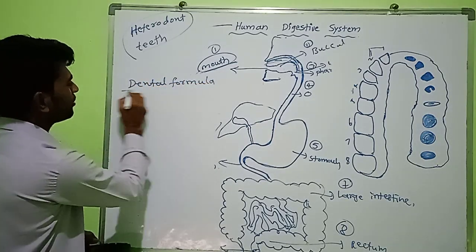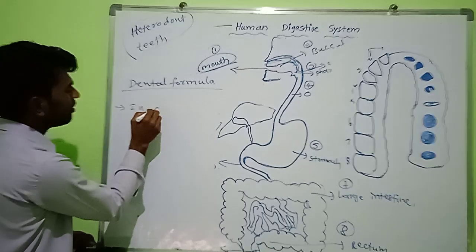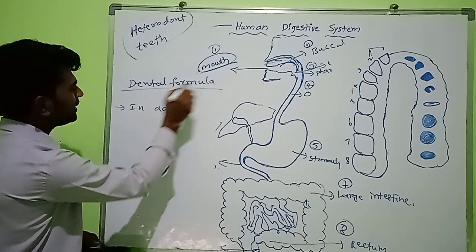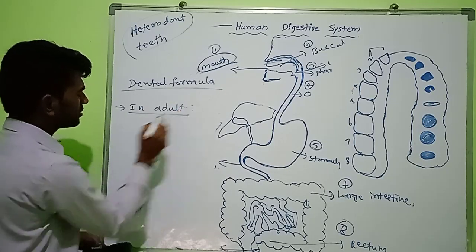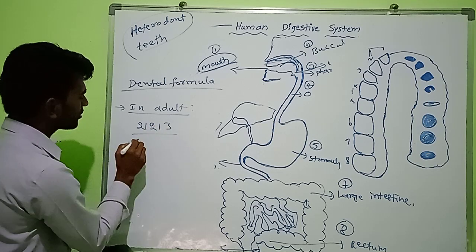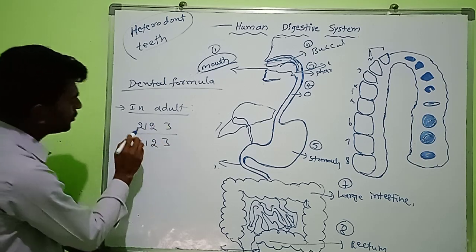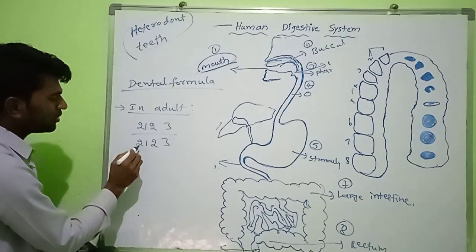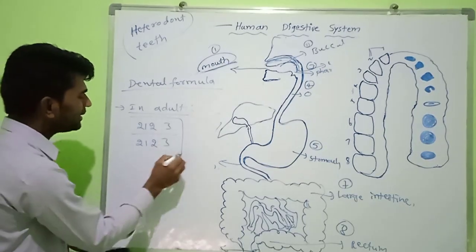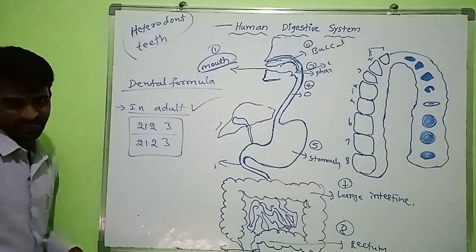Okay, that is in adult. In adult, dental formula is 2123 by 2123.